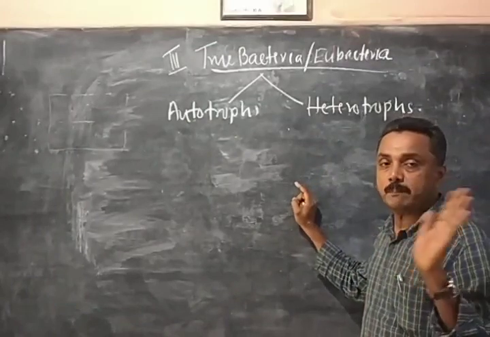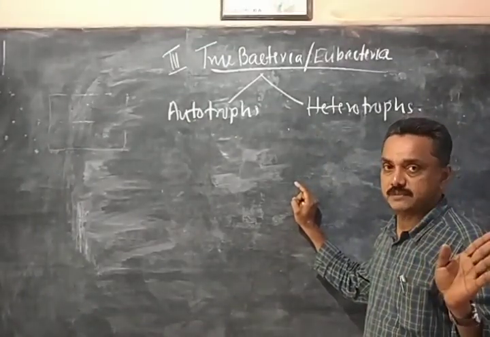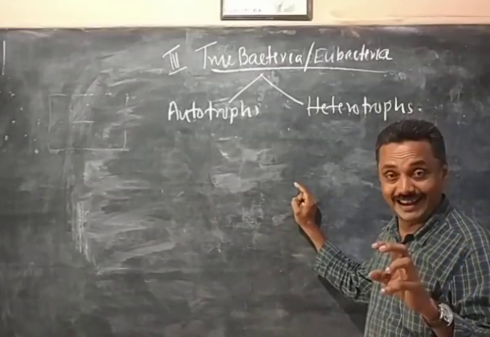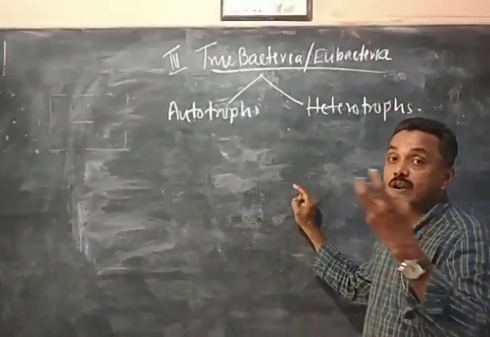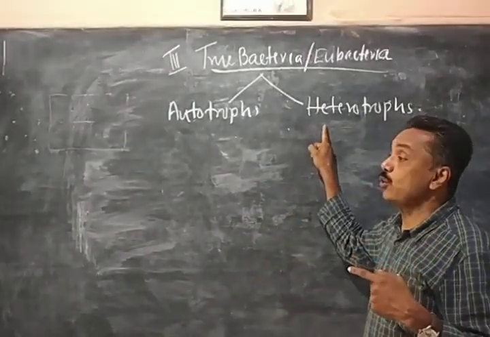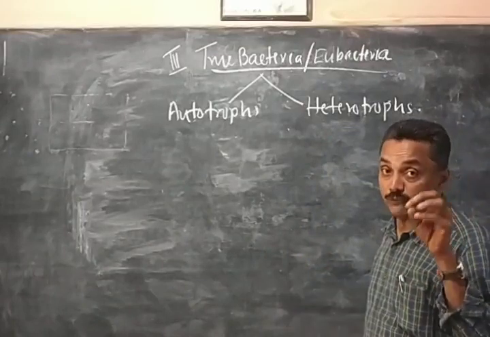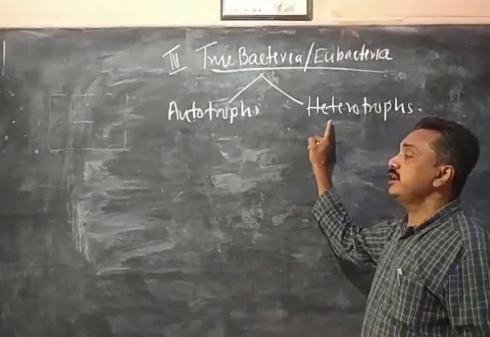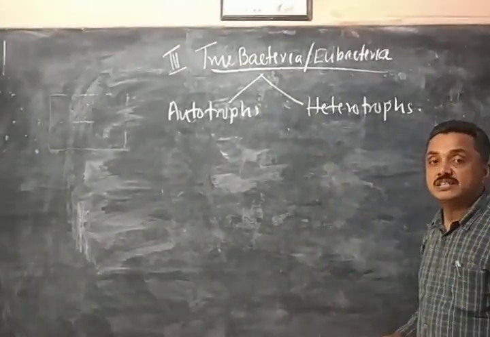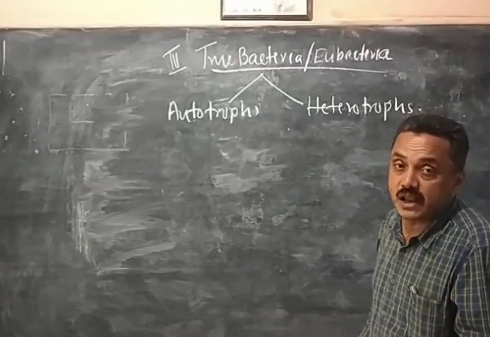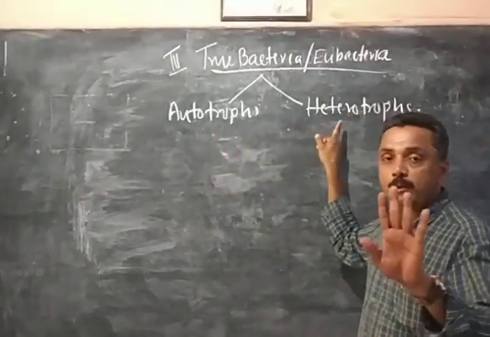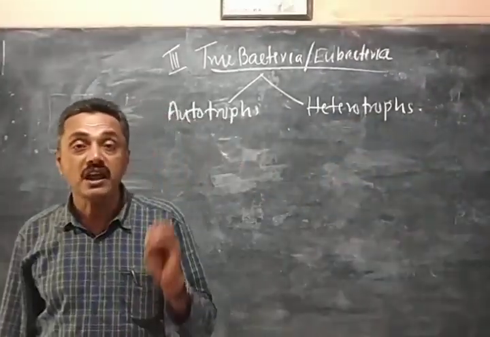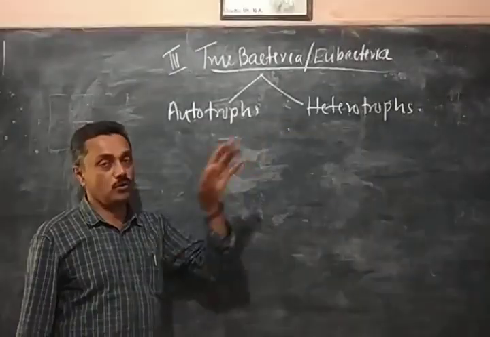Heterotrophs cannot prepare food like autotrophs. They cannot do photosynthesis, they cannot produce food material. So how do they get food material? They get food from other organisms. So organisms which cannot prepare food material, which get food from autotrophs, are called heterotrophs. So the bacteria are of two types. Some bacteria prepare food by themselves, they are called autotrophs. Some cannot prepare food material, they are called heterotrophs. So bacteria based on nutrition are classified into autotrophs and heterotrophs.